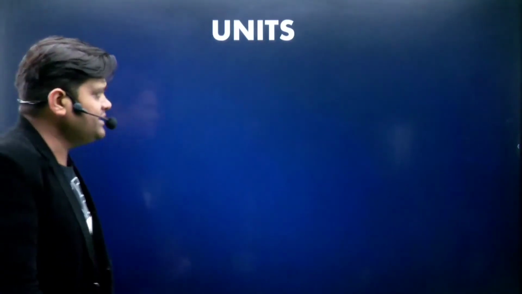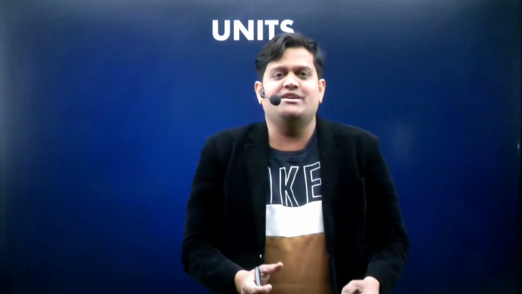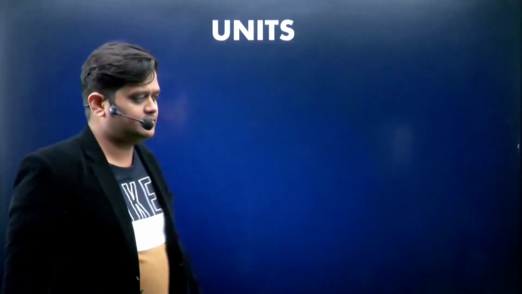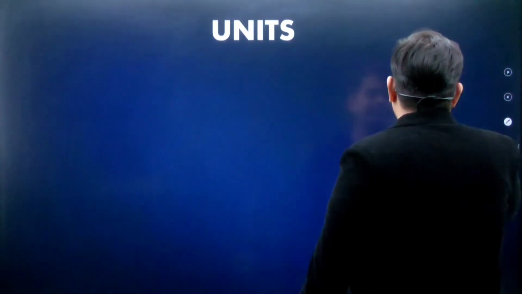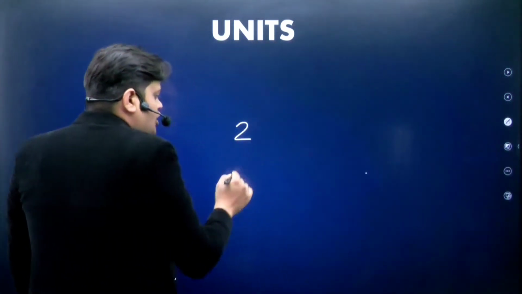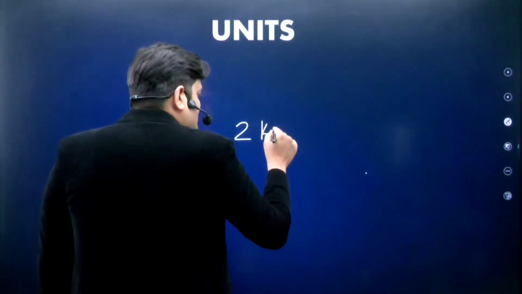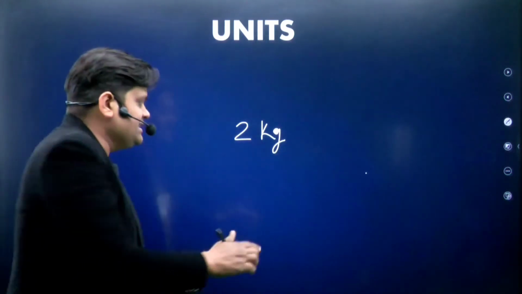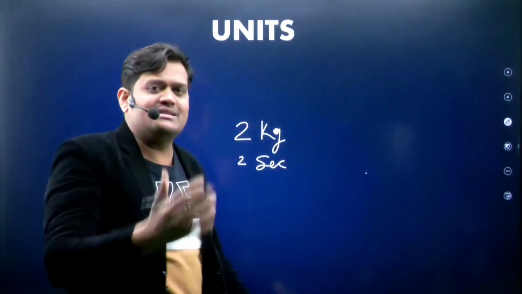Now the next topic is units. What are units? Units are used to specify the standard of measurement of a quantity. Like if there is just 2, do you recognize which quantity it is, mass, length, or time? No. If it is 2 kg, then you find that this is mass. If we write 2 seconds, you find that this is time.